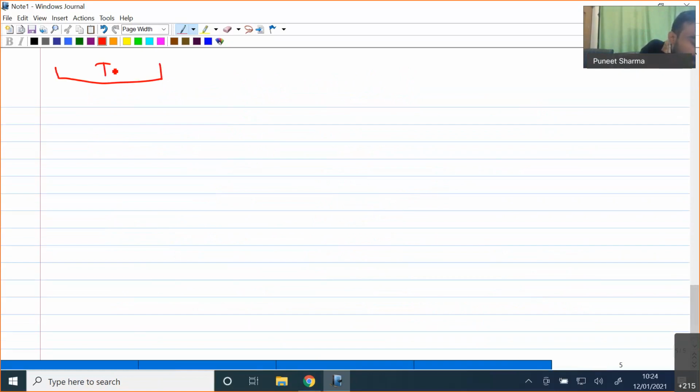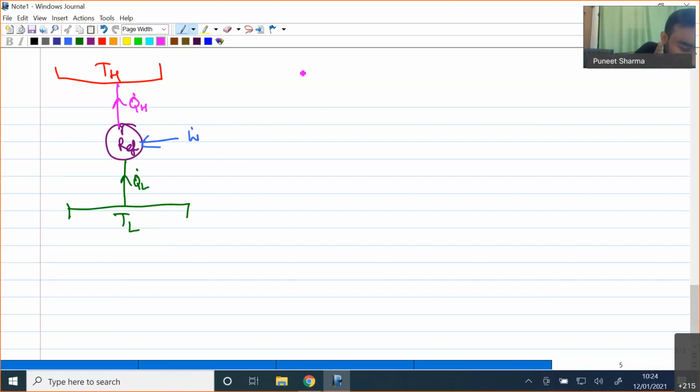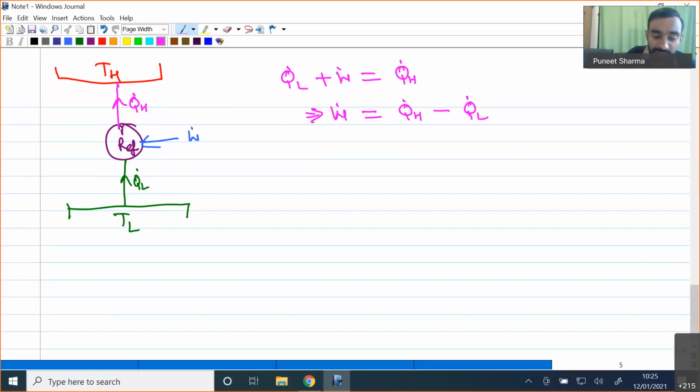We know a work consuming device is our refrigerator, so I am taking a refrigerator here. We have transfer of heat from the low temperature reservoir at the rate Q dot L, we add work at the rate W dot, and then we reject heat to the reservoir at high temperature at the rate Q dot H. If I do the energy analysis, Q dot L, the rate of heat transfer I am adding, plus W dot, the work I am adding, equals whatever leaves this device, that is Q dot H. So W dot is equal to Q dot H minus Q dot L. This we have written from the conservation of energy.